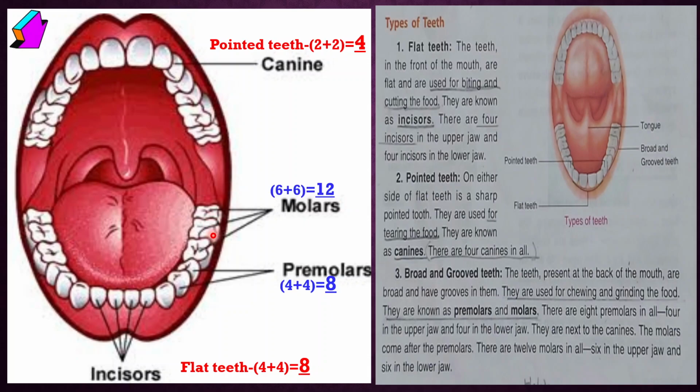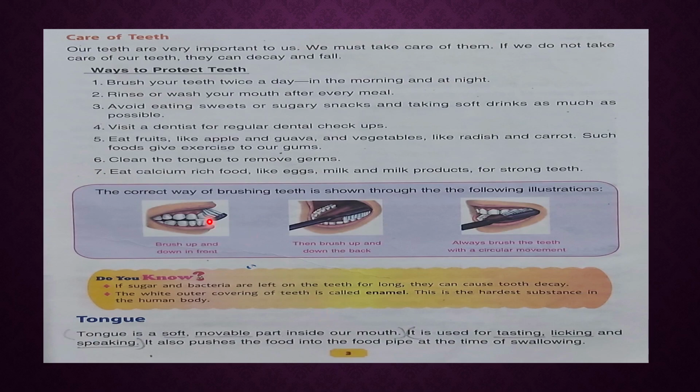Is that clear? किस तरह से आपने देख लिया? So understand this figure and learn also total number of permanent teeth. Now next, so you should take care of your teeth. How? Here are written here everything. You have to write down that one and learn also, read all points, that is important.